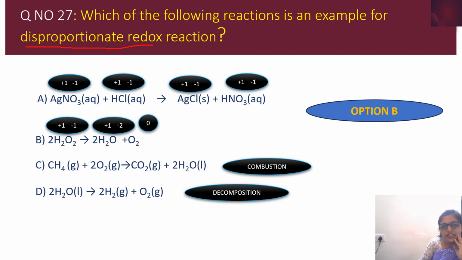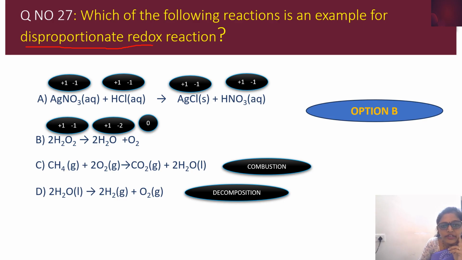If you take these 4 reactions and analyze, options C and D are very simple reactions. Methane on combustion gives carbon dioxide and water, that is combustion. Usually in combustion reactions, very rarely do we find a change in the oxidation state. And water, it is a decomposition reaction, giving H2 and O2. Here oxygen is there, but in the products, none has the same element, so this is also not possible.